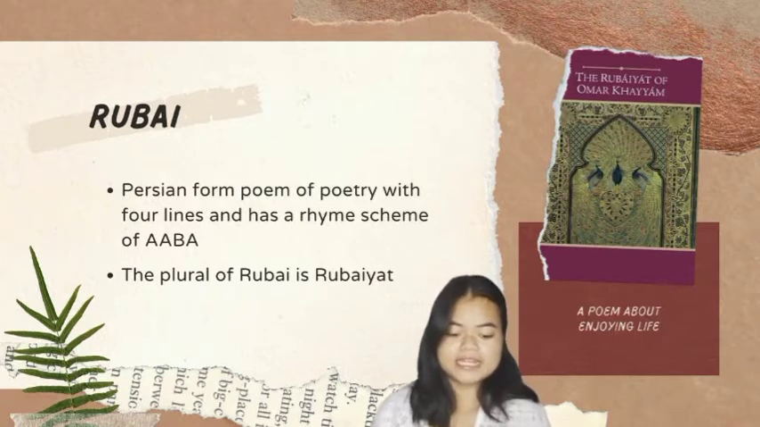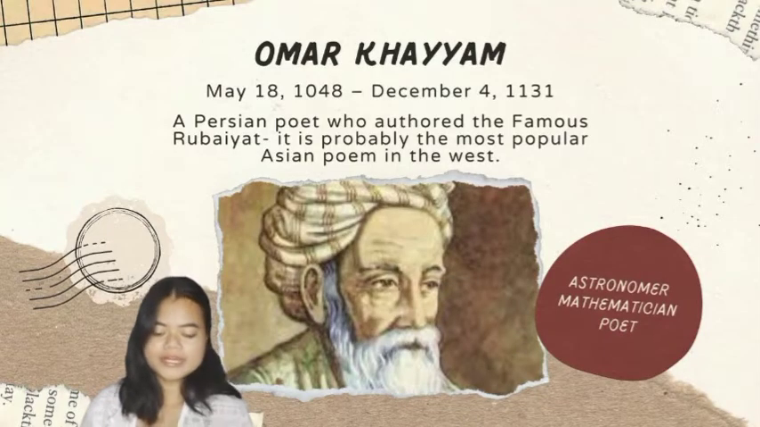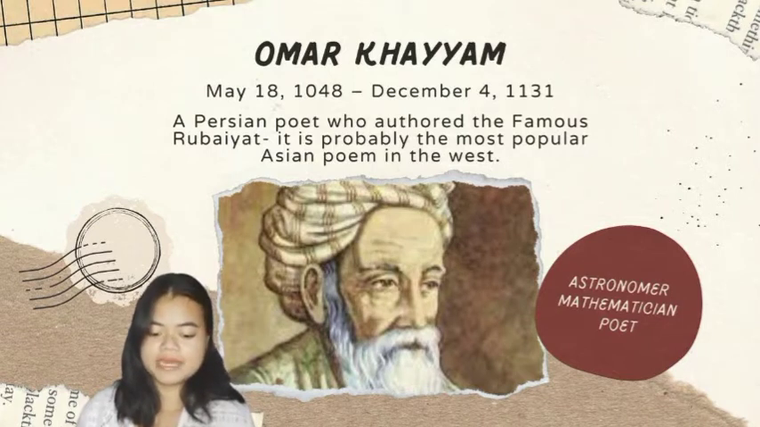This Rubaiyat is composed of quatrains, a stanza composed of 4 lines. This means that the first, second, and fourth lines end in a rhyme. Omar Khayyam is the author of the Rubaiyat. He was born on May 18, 1048 and died on December 4, 1131.